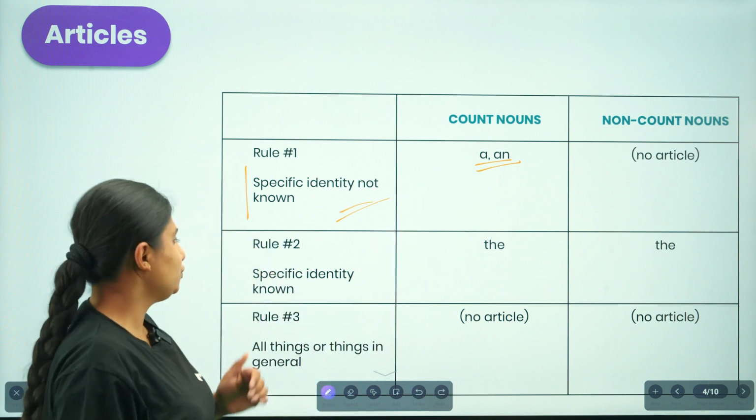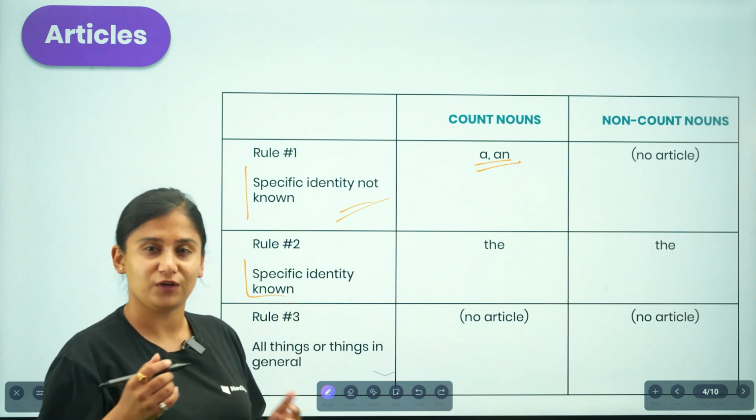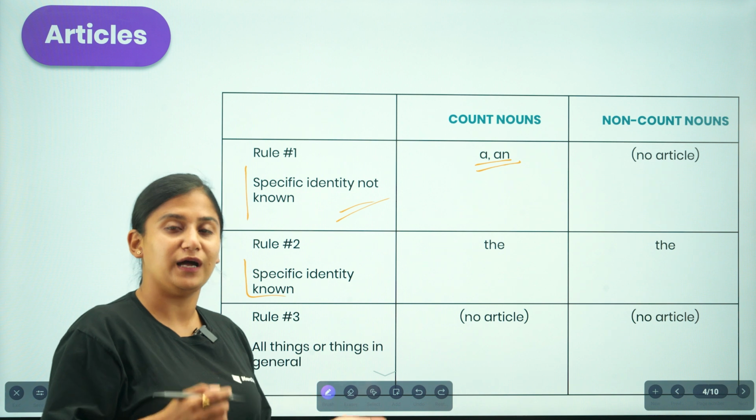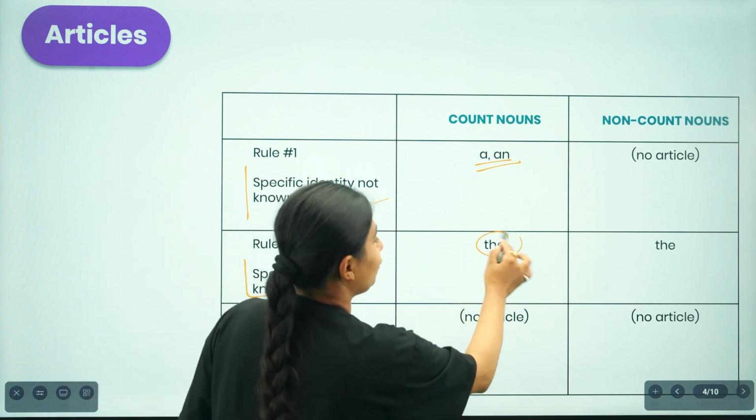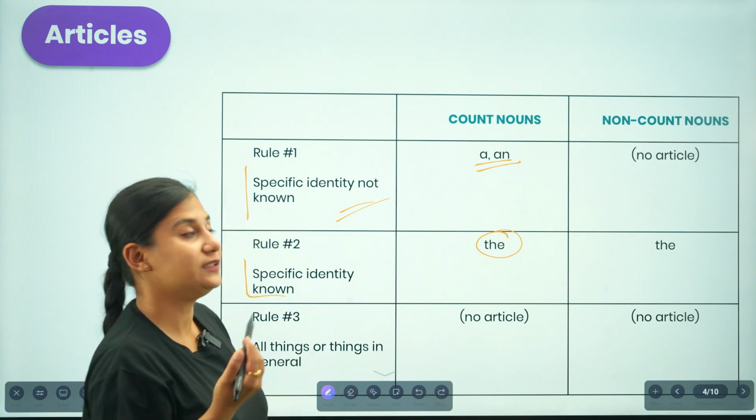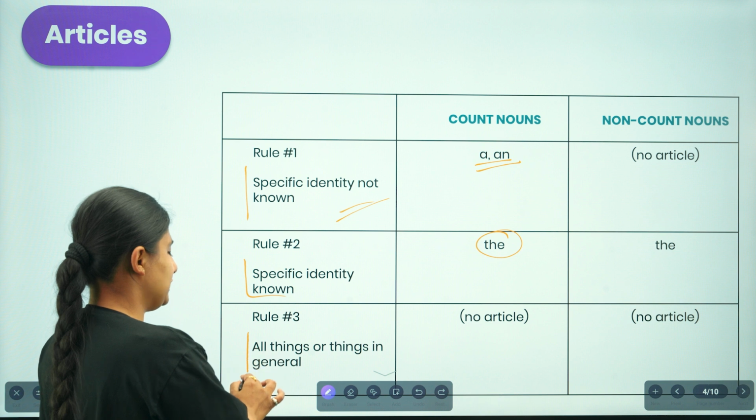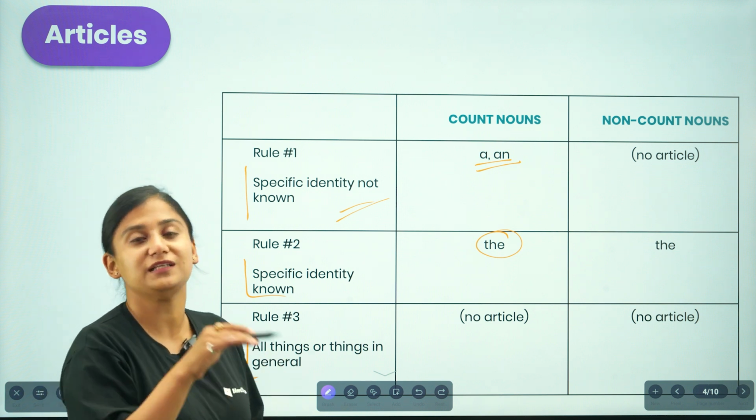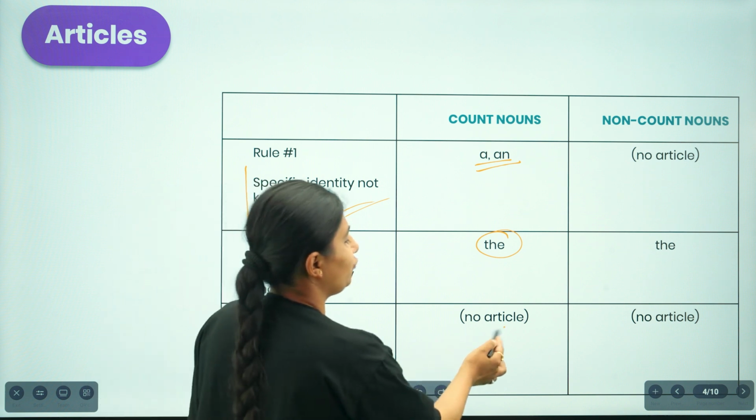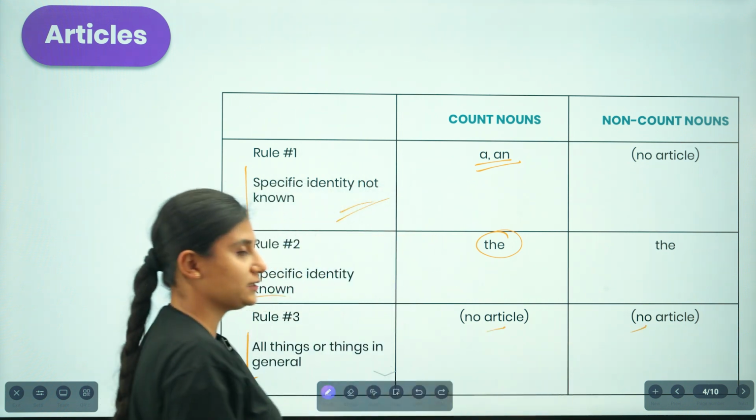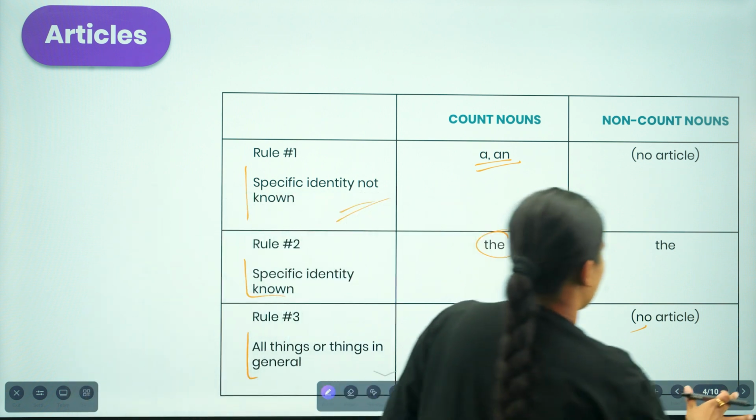Moving on to rule number 2, if the identity is known, if we are talking about something familiar to the listener as well as the speaker, then we will use the article "the" in both contexts, whether it's a countable noun or an uncountable noun. Moving on, if we are talking about all things or things in general, we won't use articles before either the countable noun or the uncountable noun. Now let us look at these ideas in detail.